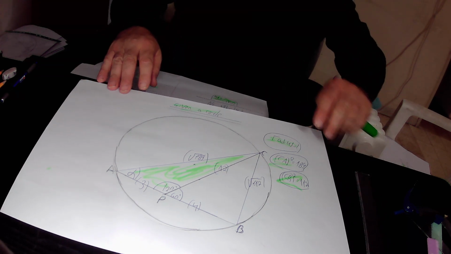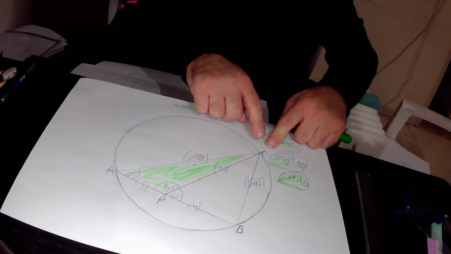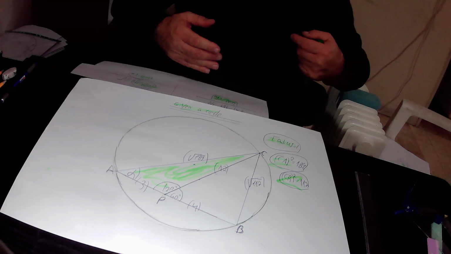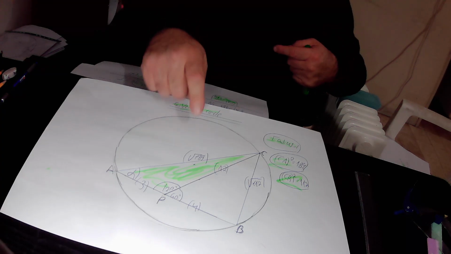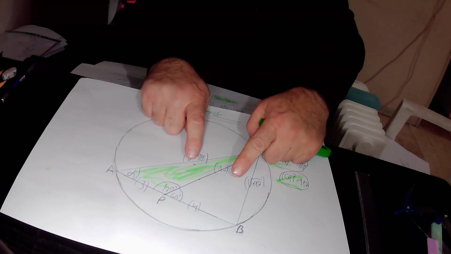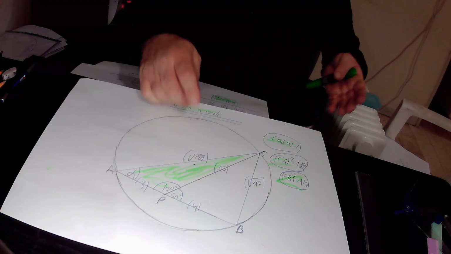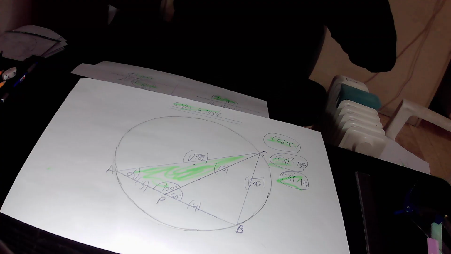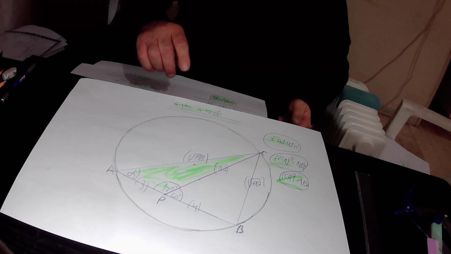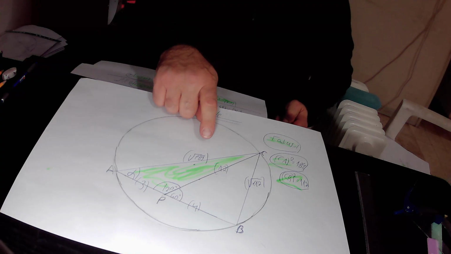In the next step, we join point C and B together by a straight line, and join point C and A together by a straight line. By doing these constructions, we get 3 triangles: the green triangle, the white triangle, and the big triangle ABC that consists of those 2 smaller triangles. So in the next step, we implemented the law of cosines on all those 3 triangles. First of all, we implemented the law of cosines on this green triangle ACP.